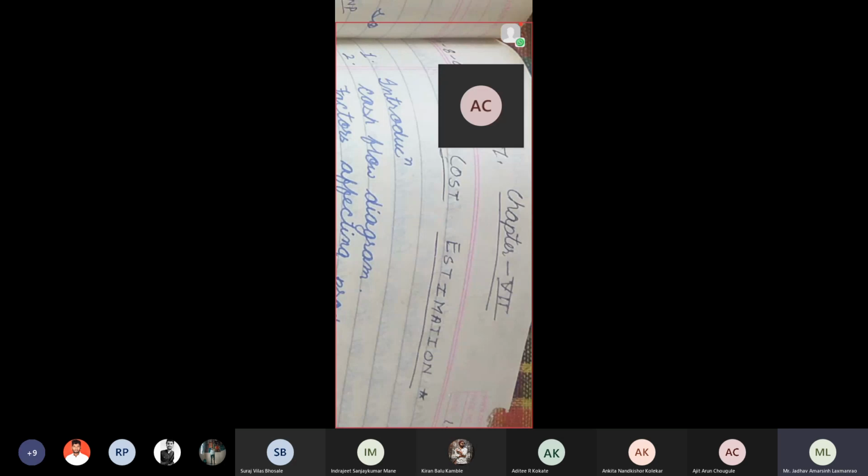That we will discuss. Similarly, if we know equipment cost in a previous year, 10 years back, 20 years back, then how to calculate the same equipment cost in the present year? That is cost estimation. The cost index concept we will discuss in this chapter. Very simple concepts are there which we are going to use in this chapter, by which we can update the cost of equipment. If we know the cost in the old days, then what will be the cost of the equipment now, that we can find out.